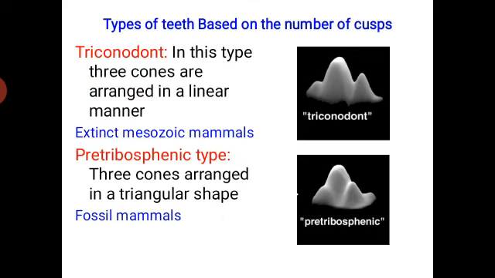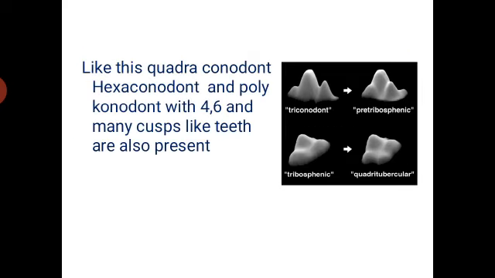Like the triconodont and pre-tribosphenic type, the quadraconodont, hexaconodont and polyconodont with 4, 6 as well as many cusps have been observed in this type of teeth.